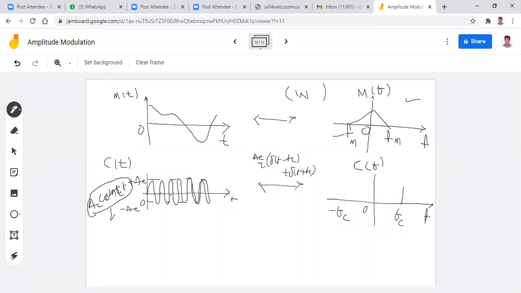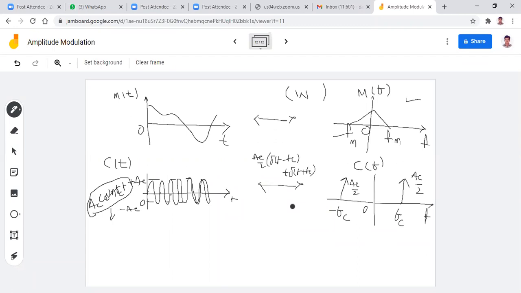What is the amplitude of this? Ac/2. Is it okay? Similarly, at minus fc also another impulse exists, so the amplitude of this is also Ac/2. Is it clear? Because here we know the mathematical representation of the carrier, but for the message signal we don't know it, that's why I just assume it like this. But for the carrier, Ac/2 [delta(f − fc) + delta(f + fc)]: an impulse exists at f equal to fc and at f equal to minus fc, with an amplitude Ac/2.